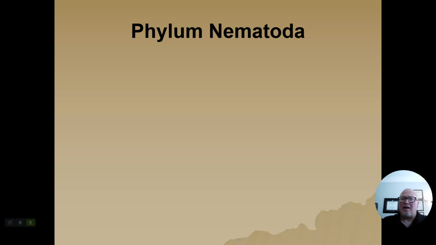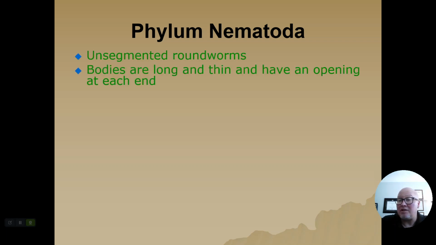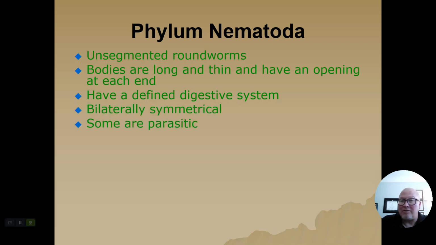Nematoda. These are roundworms. They're unsegmented, but this is the first time we see a complete digestive system. They actually have an opening on both ends of their body. So it has a complete digestive system. It's very well defined. They are bilaterally symmetric, just like the flatworms.